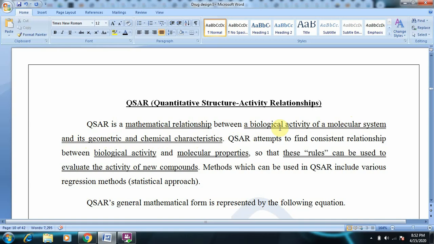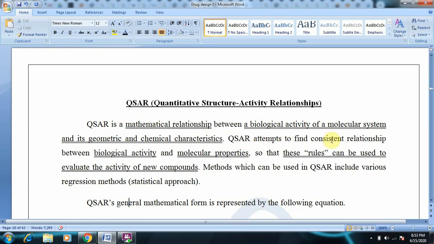We are trying to relate the structural and chemical characteristics with biological activity using a mathematical relationship. So this is QSAR.